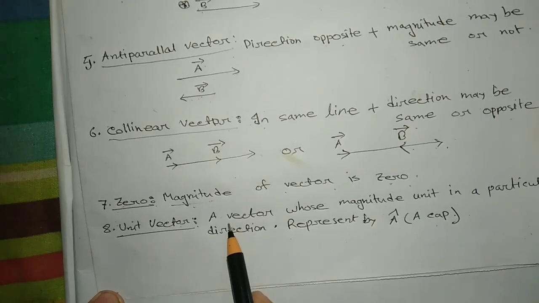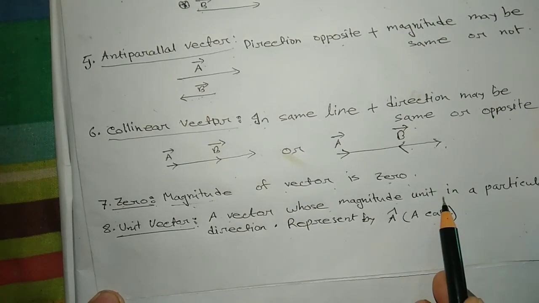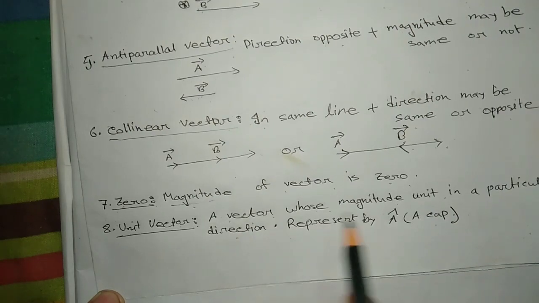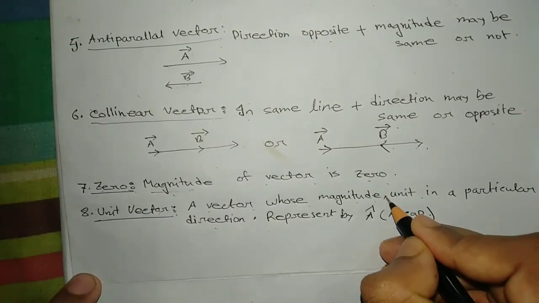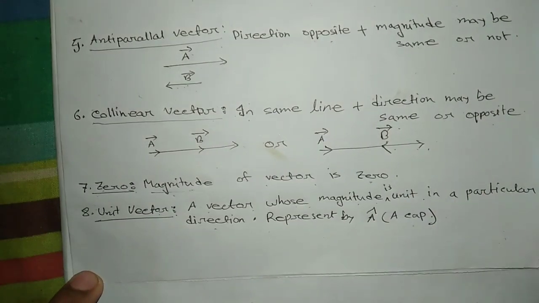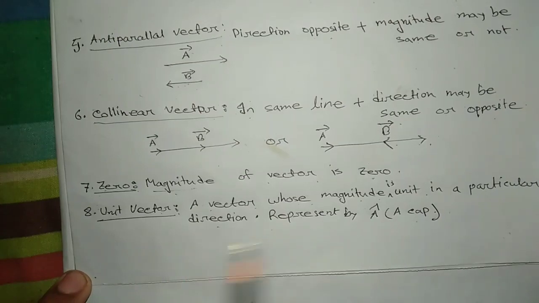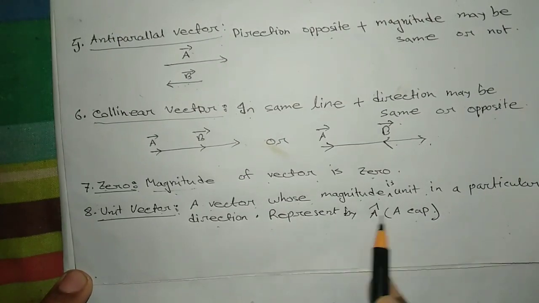A unit vector is a vector whose magnitude is unity in a particular direction, represented by a cap.